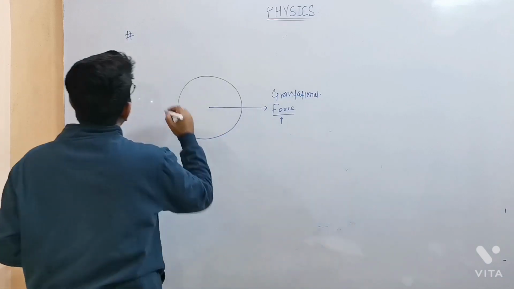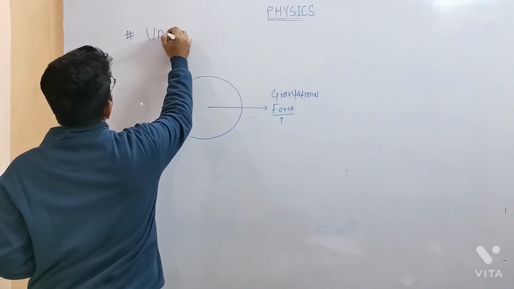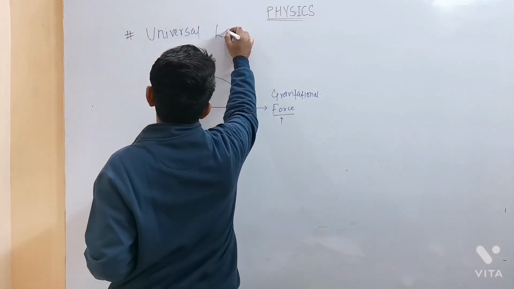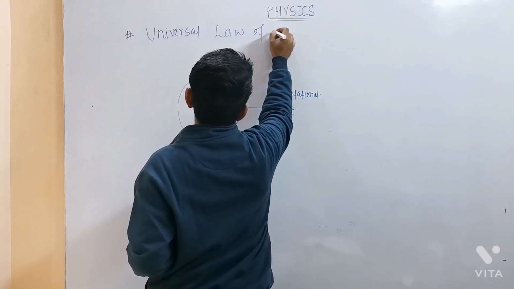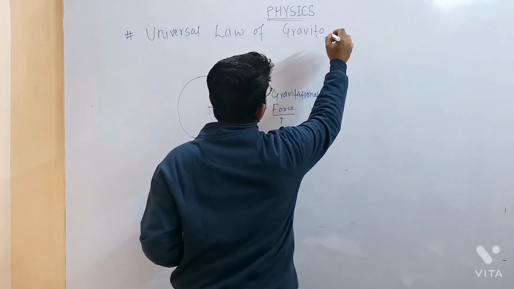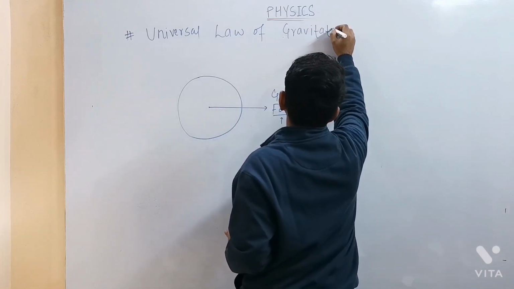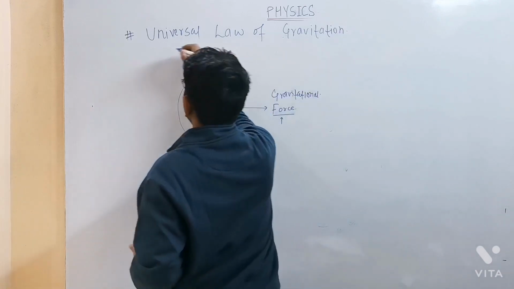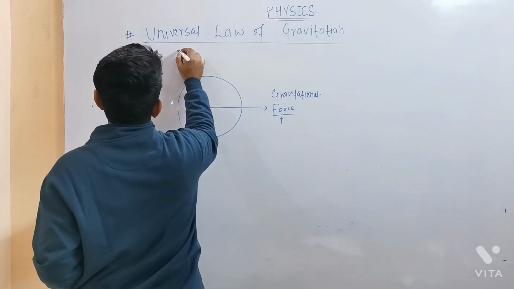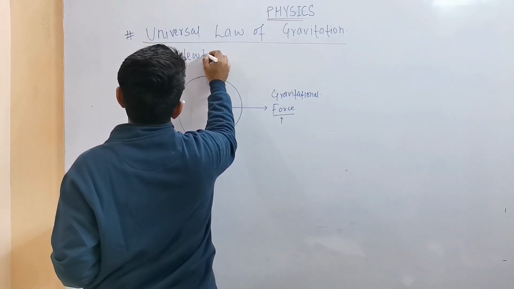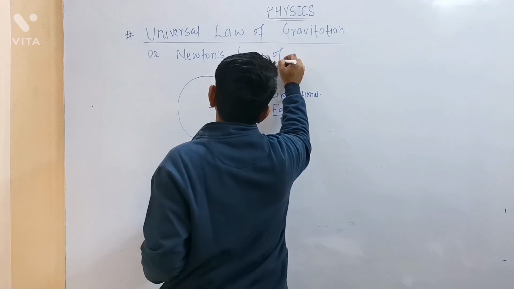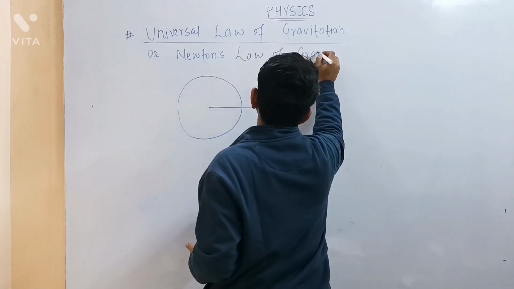He has given a law to calculate the magnitude of this gravitational force, and that law is known as the universal law of gravitation. Or we also call it Newton's law of gravitation.